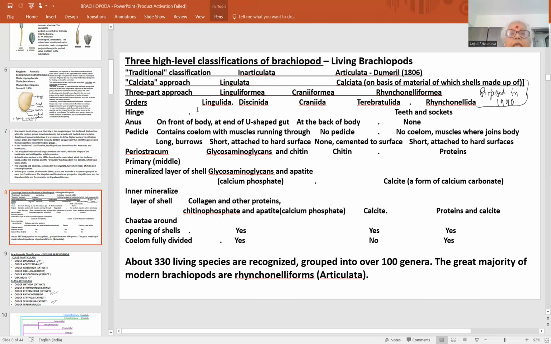And there are 5 orders which include all the living brachiopods. There are huge number of orders, the majority of which have become extinct. The living orders are Lingulida, Discinida, Craniida, Terebratulida, and Rhynchonellida. This is up till now आज के दिन में सबसे ज्यादा accepted classification है.